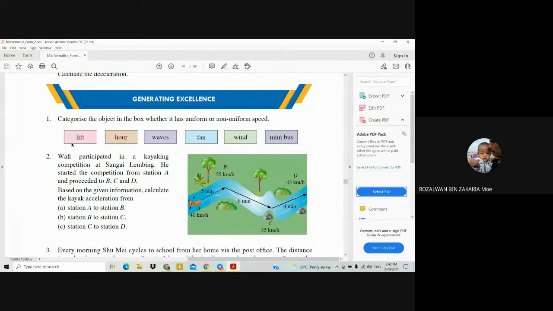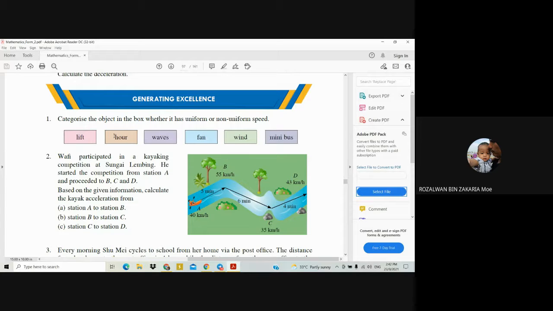Same also with the leaf, it also has uniform speed, and the hour. Surely it has uniform speed, because 1 hour always has 60 minutes, it doesn't change.